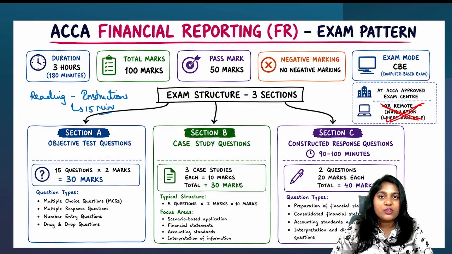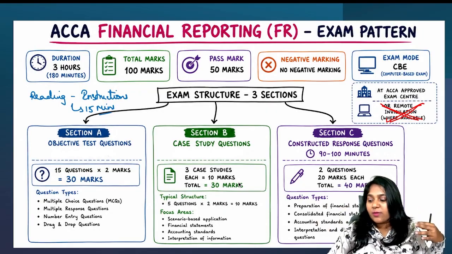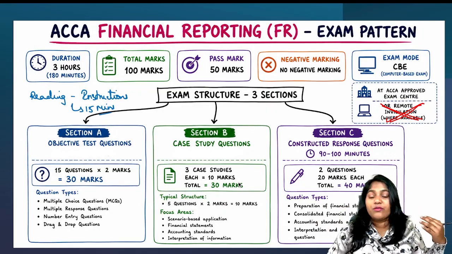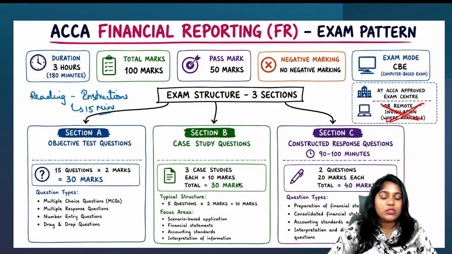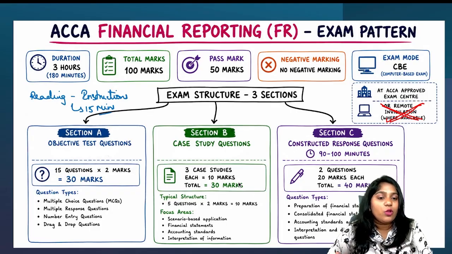just like how you had section A, like MCQ, fill in the blanks, multiple choice questions, match the following, drag and drop, drop down, all of these things. It is one and the same. Those things can be expected in your section B part. So it is more of a scenario based application. You might have to understand a lot of standards added together here. So that is again still a good option.